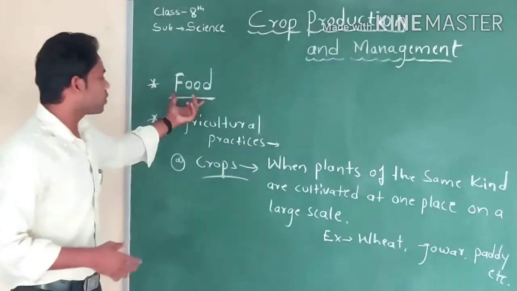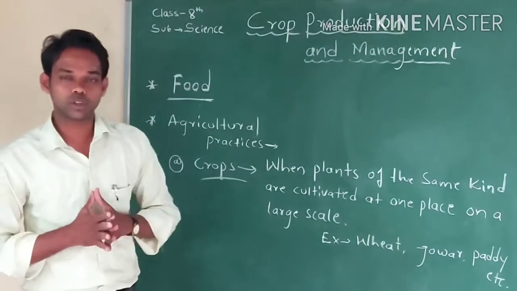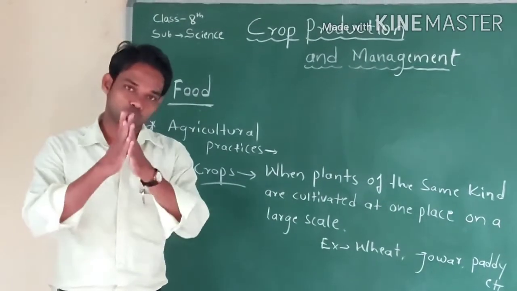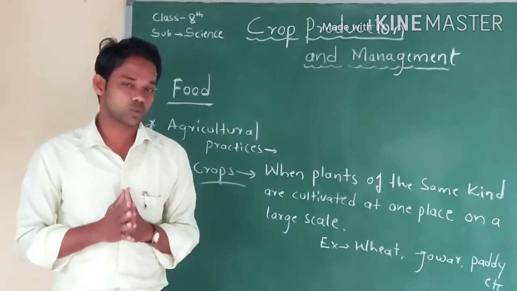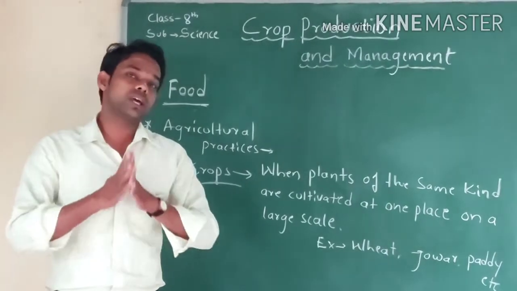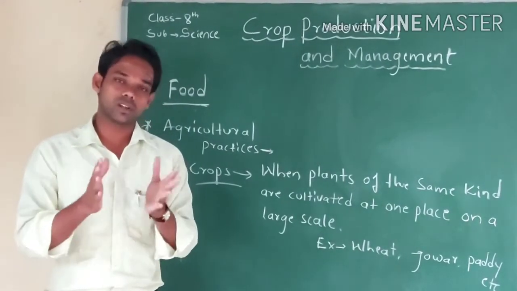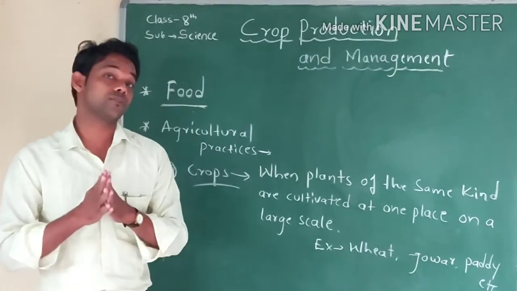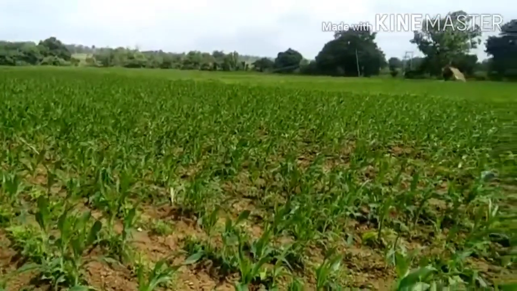We are getting food from the plants. You know, plants are autotrophs because they prepare their own food. And we are growing the plants, which we call crops. They are grown in the field. You know who is the backbone of our India?